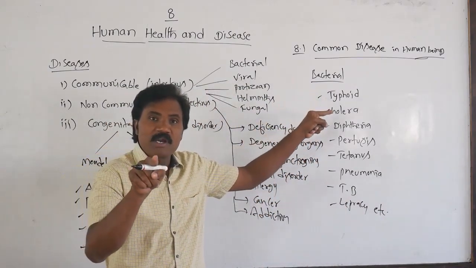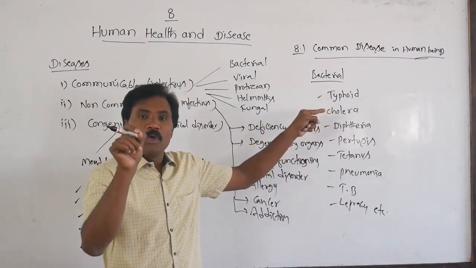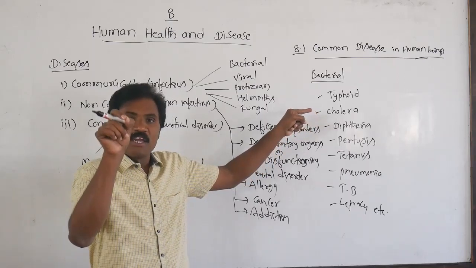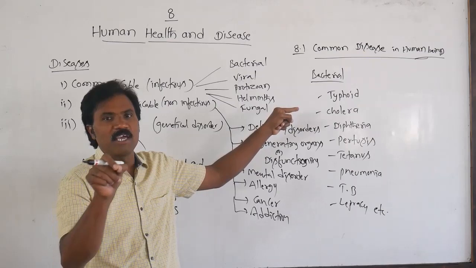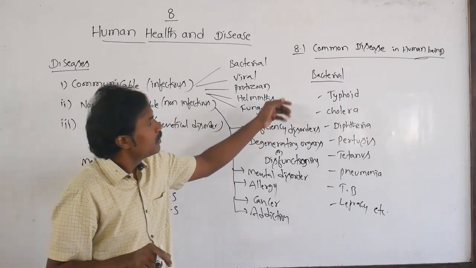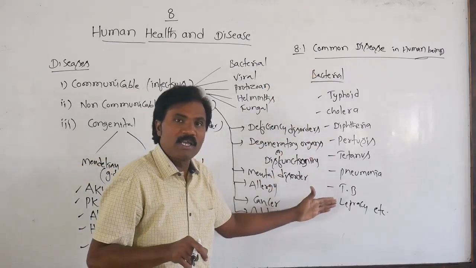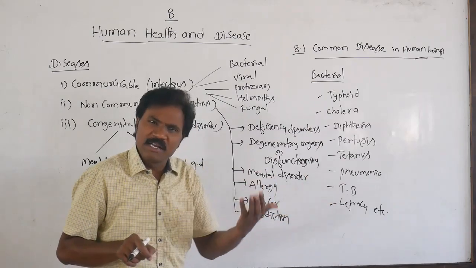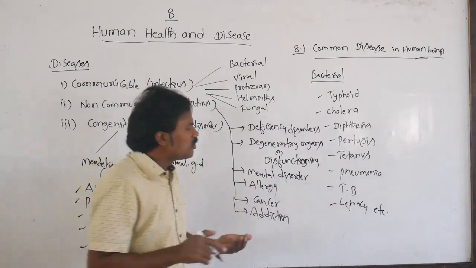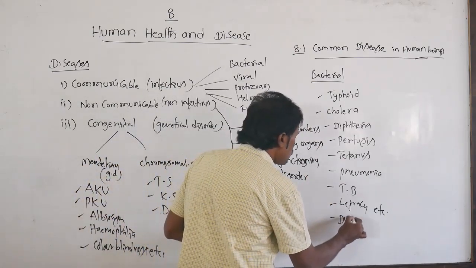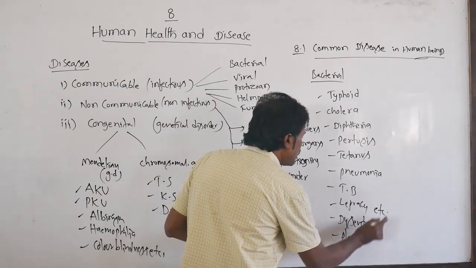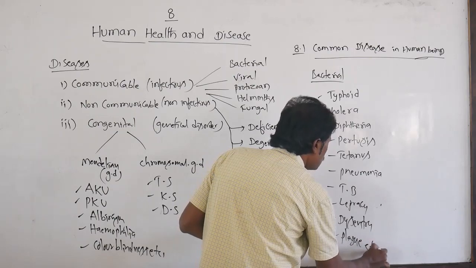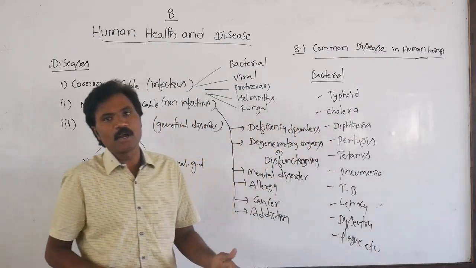You must remember which types of infectious bacterial diseases normally affect human beings. Apart from these, dysentery and plague are also commonly present.